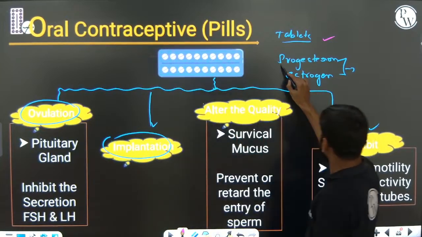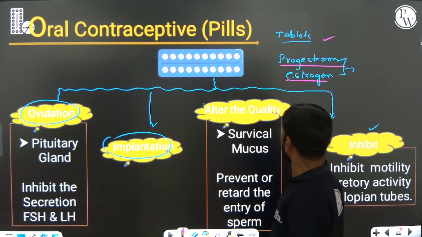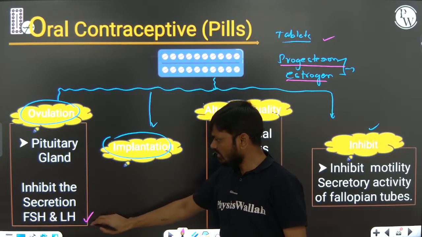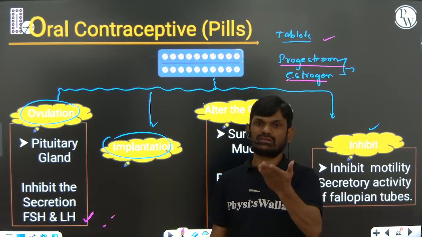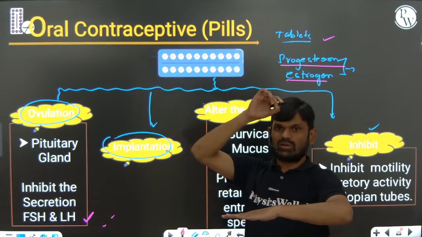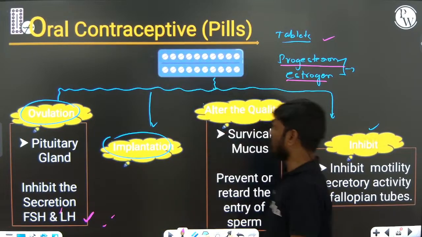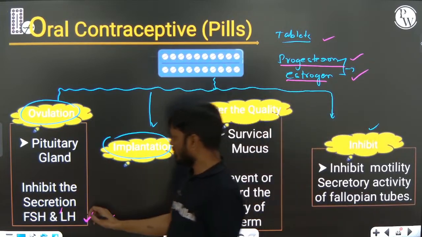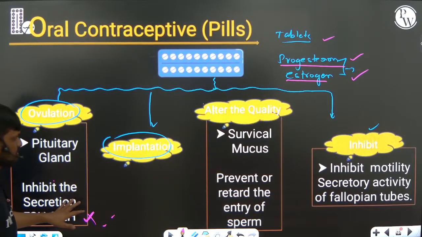When the concentration of progesterone and estrogen hormones is high, it inhibits release of follicle stimulating hormone and LH. You already studied this in the menstrual cycle. When the concentration of progesterone is low, it sends a signal to the anterior lobe of the pituitary gland, and then they release FSH and LH. But already in your blood the concentration of estrogen and progesterone is high, so they prevent release of these hormones. So there will be no ovulation.